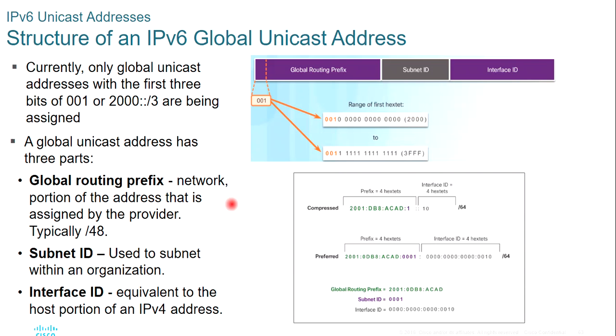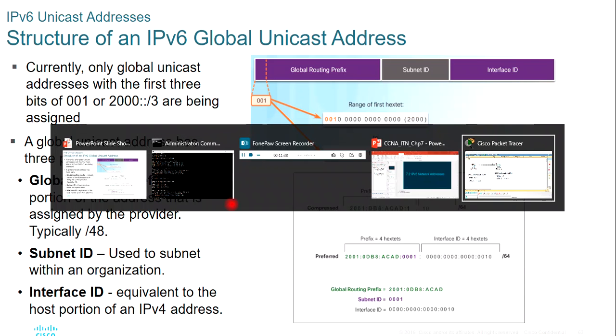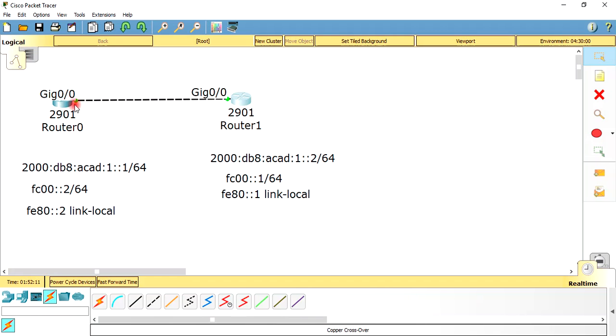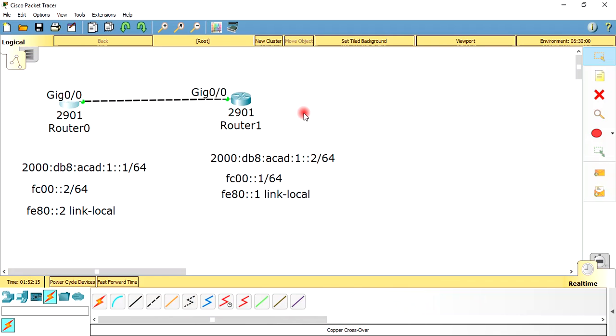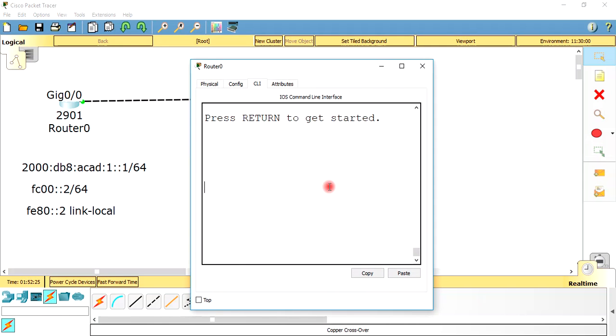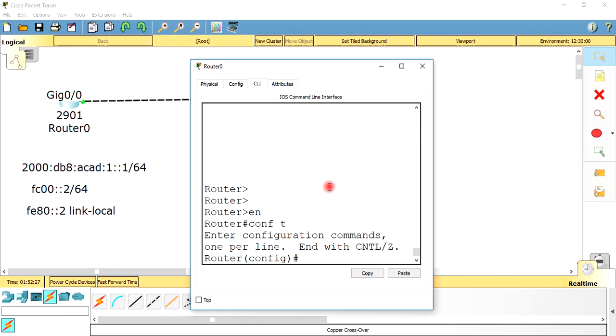Okay, let's try to configure one lab. Let's see, in this lab I'm going to configure these 2 routers. I'm going to configure 3 different addresses on the same interface of each router.